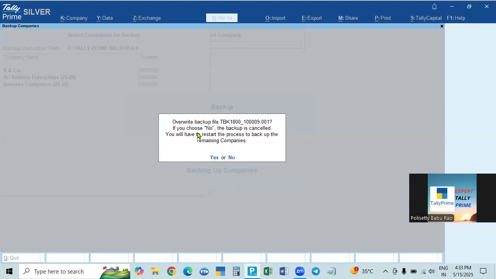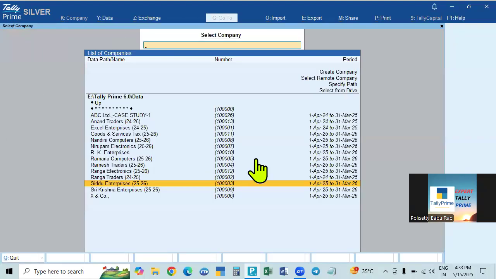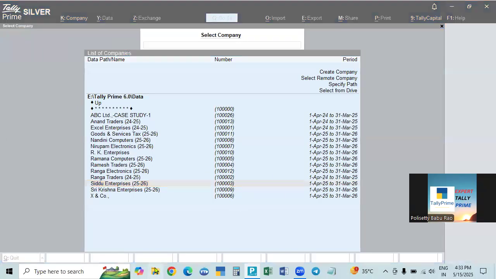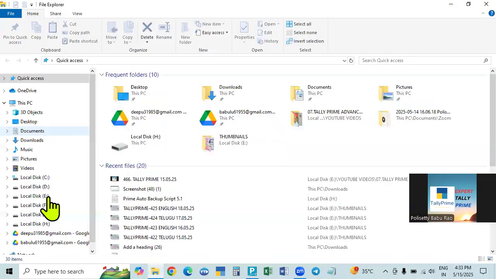That is backed up. The next company, this also will ask you, do you want to overwrite? Yes, overwrite. Next, the third company, this is also overwritten. So all three companies are updated, automatically updated.